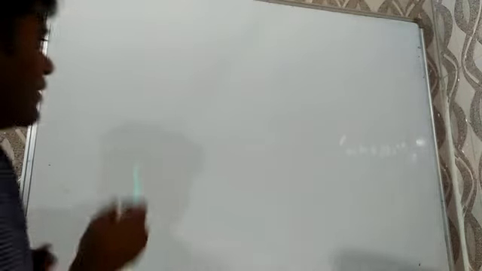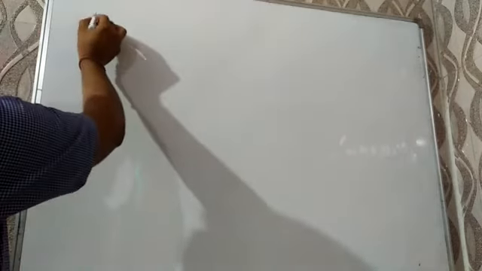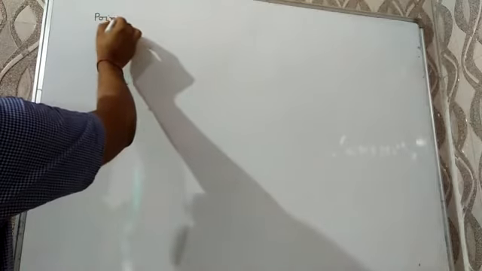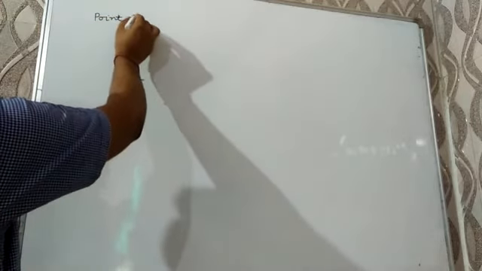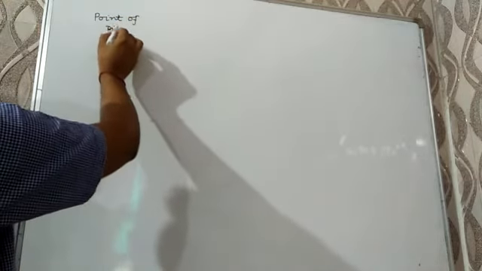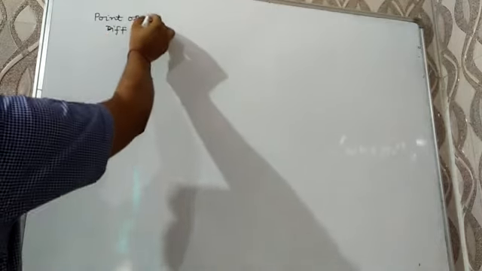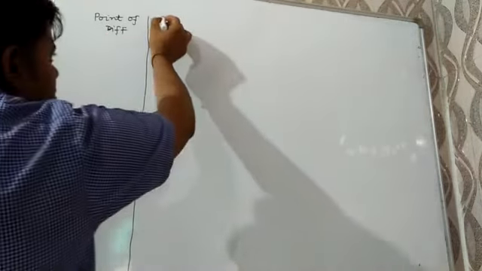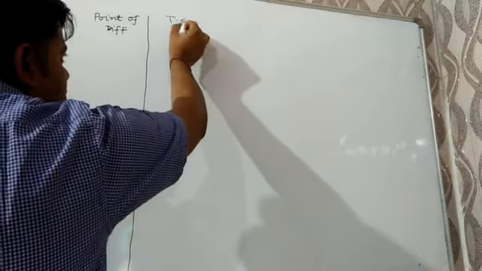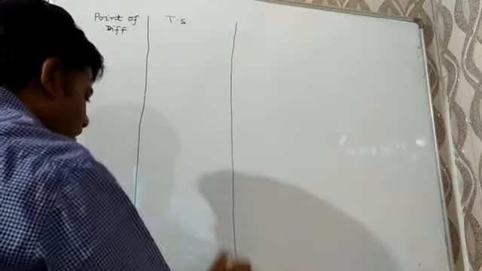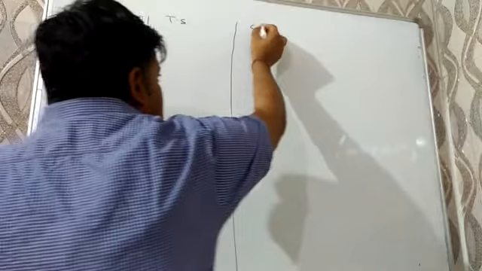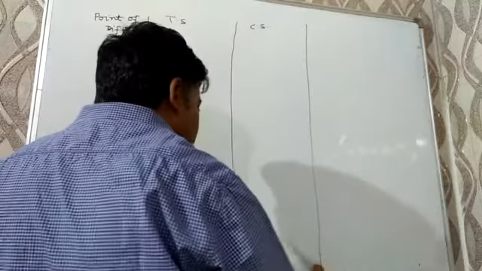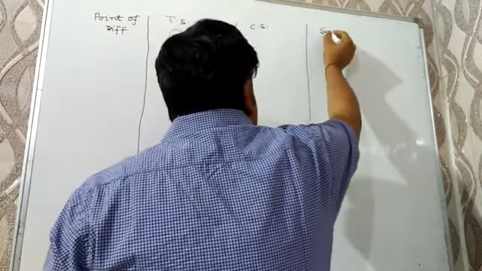For that, we have to make a table having 4 columns. In the first column, you write down the point of difference. In the second column, we write true solution. In the third column, colloidal solution. And in the fourth column, suspension.